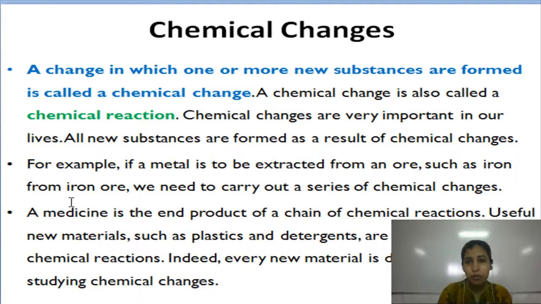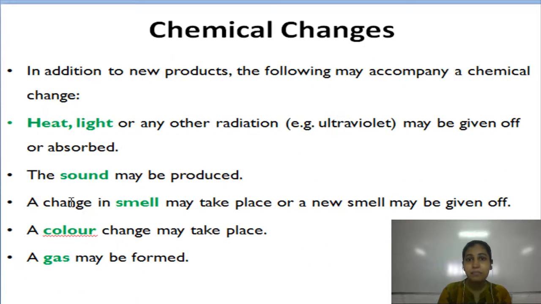A medicine is the end product of a chain of chemical reactions. Useful new materials such as plastics and detergents are also produced by chemical reactions. Indeed, every new material is discovered by studying chemical changes. In addition to new substances being formed, the following may accompany a chemical change. We can say these are the properties of chemical change.